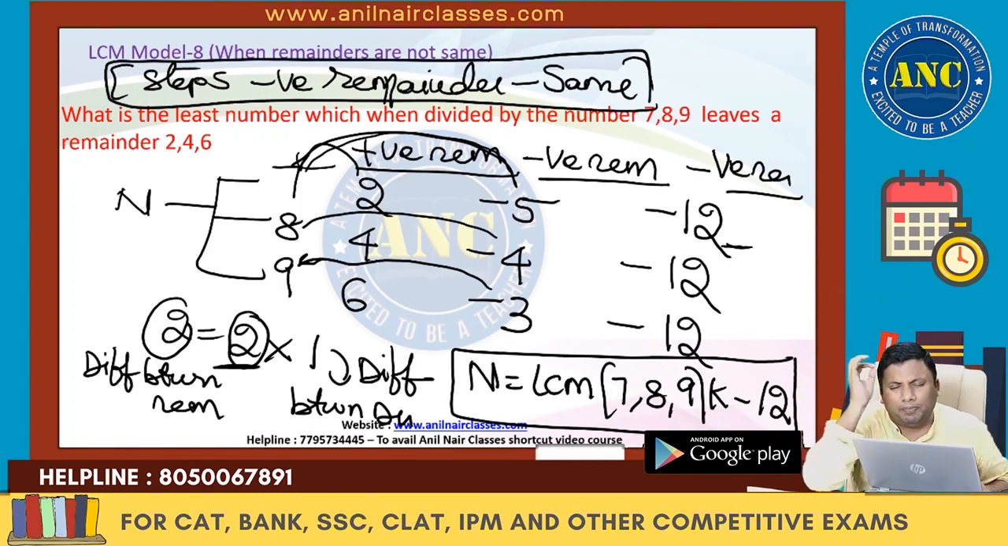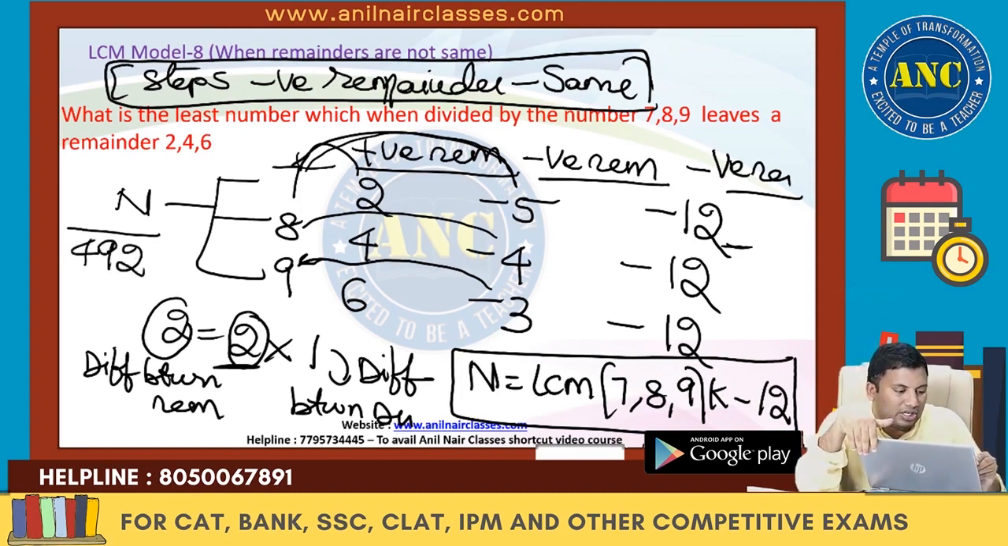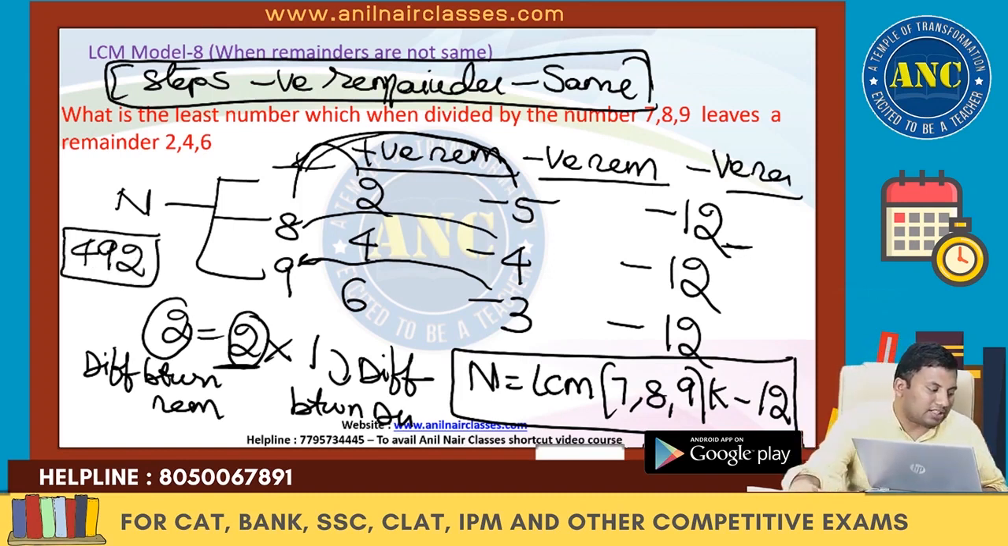A very beautiful question, which is an extremely time consuming question. But if you understand the logic, you can go directly to the answer. I hope it is clear. We will do one more. If I put k value 1, 72, the answer for this question is 492.